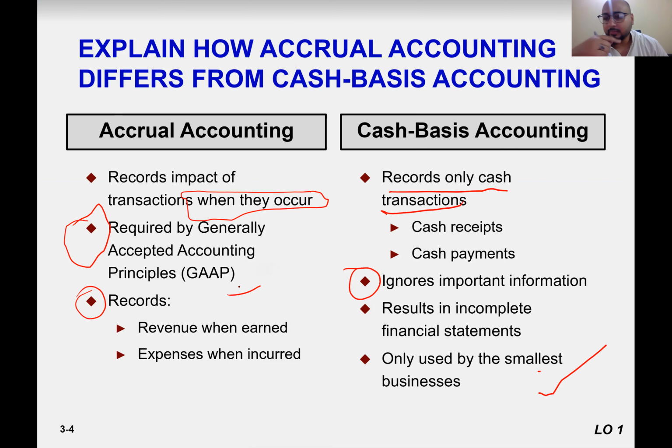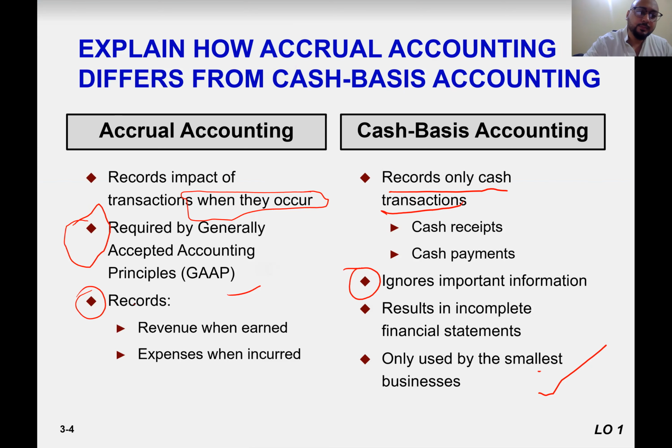If a sale happened today and you receive cash tomorrow, you ignore that. When you receive cash, you say the sale happens. It doesn't matter there, because the scale of the business is very small and limited.